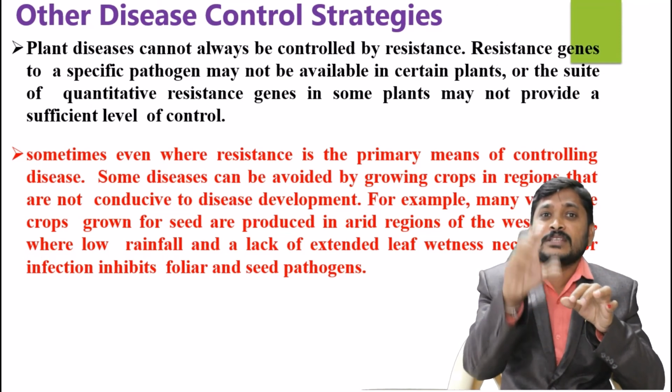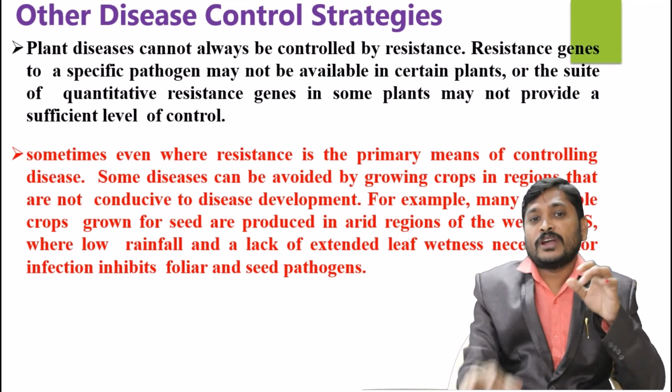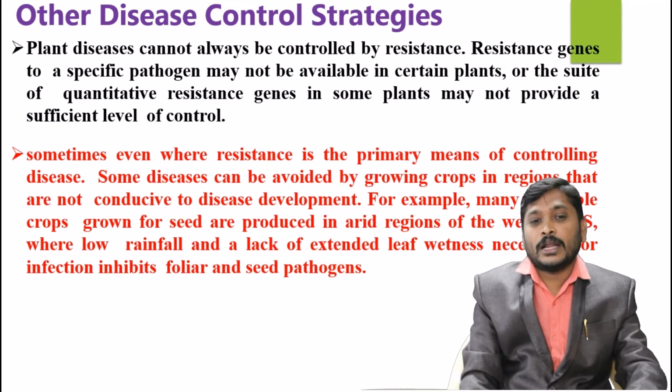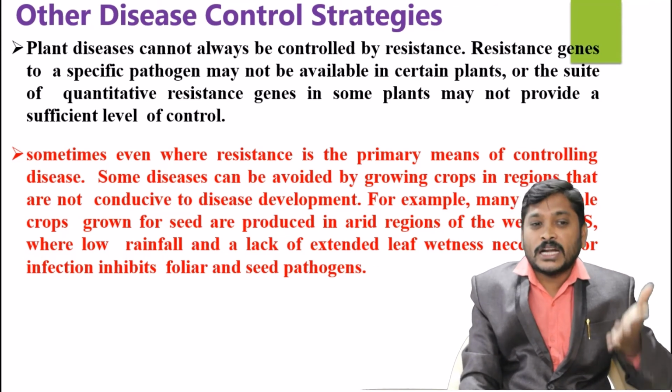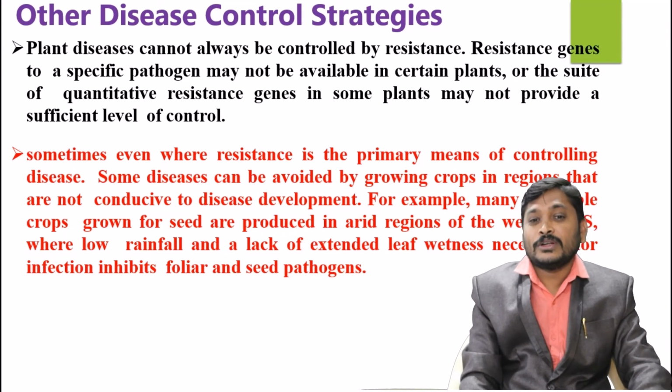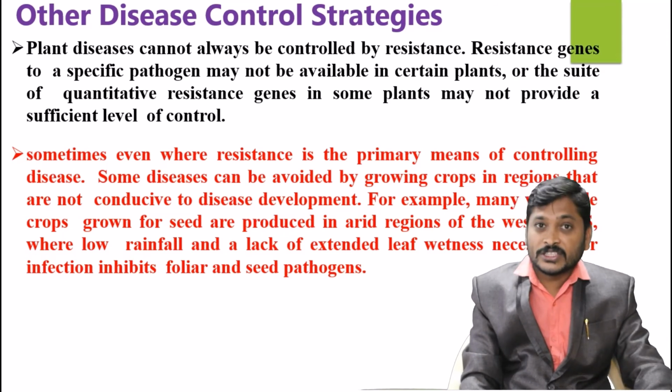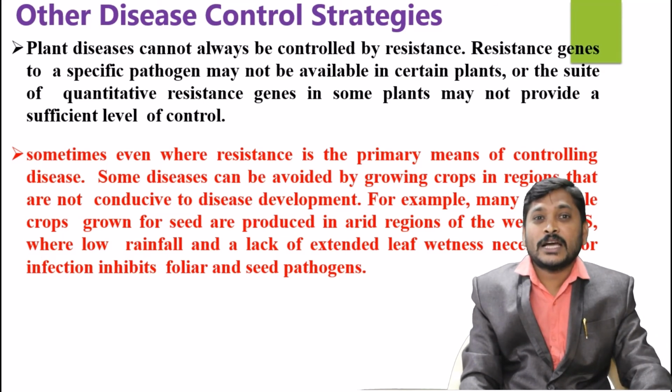So many steps are selected, they are allowed for tissue culture, and now we can develop a variety of plant systems. So without infection we can also develop young plants. That is also one of the disease controlling strategies that we can use.